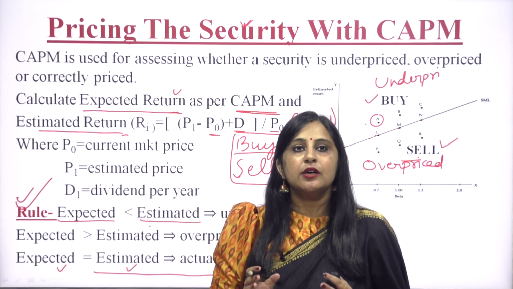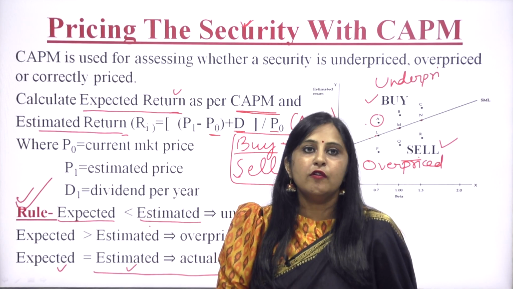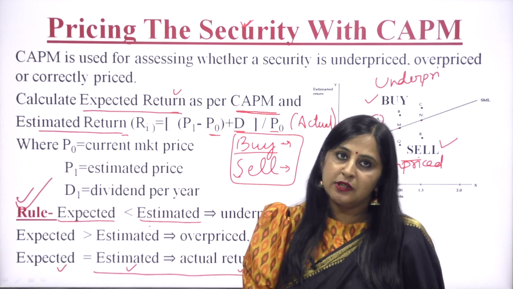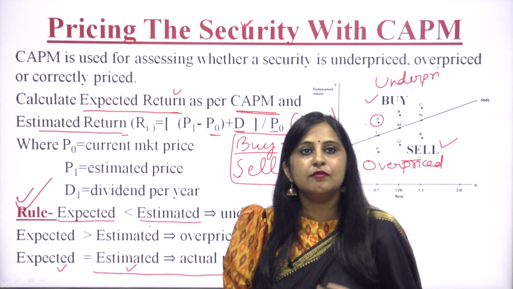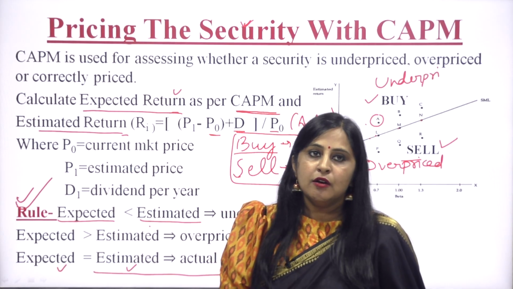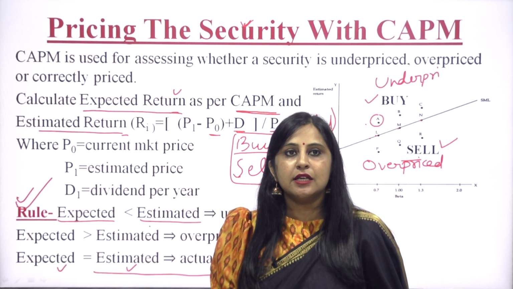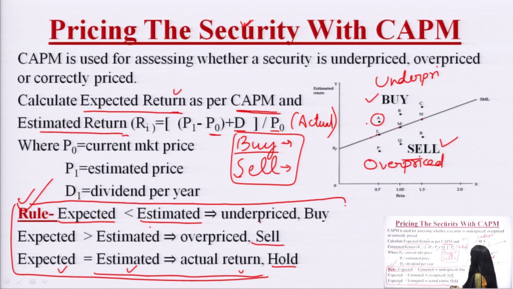It means the security is correctly priced, neither underpriced nor overpriced. But it is not possible to find a security which is correctly priced in the market, because of the demand and supply forces, people are buying and selling in the secondary market. So, this particular rule is being used for taking investment decisions, and this is the implication of the CAPM model, and this is how this model is being used in reality.